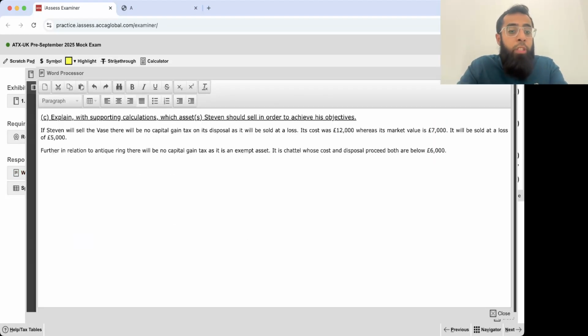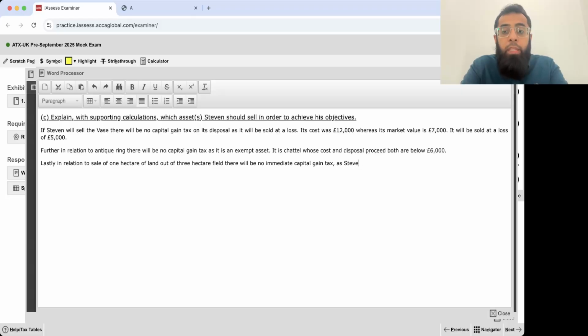Further, lastly in relation to sale of 1 hectare of land out of the 3 hectare field, there will be no immediate capital gains tax as Stephen can defer his gain through small part disposal relief.